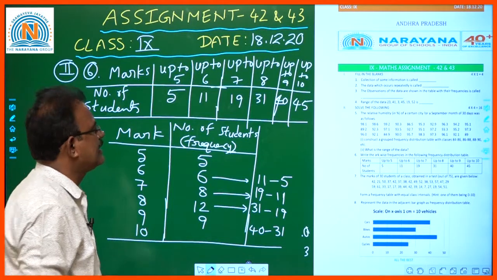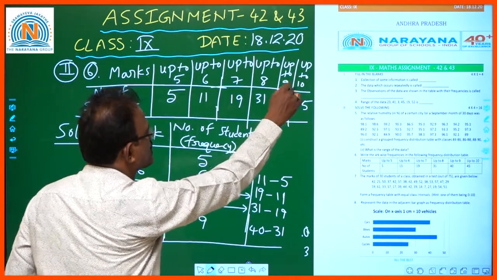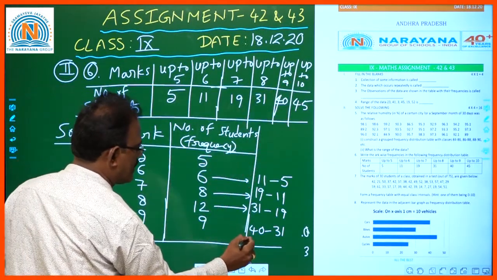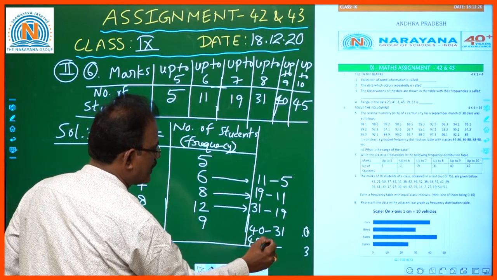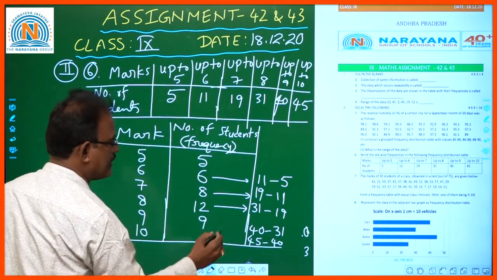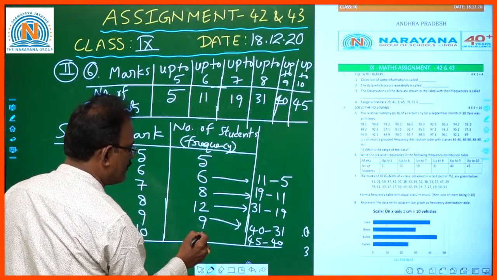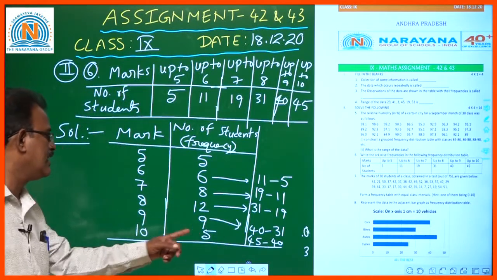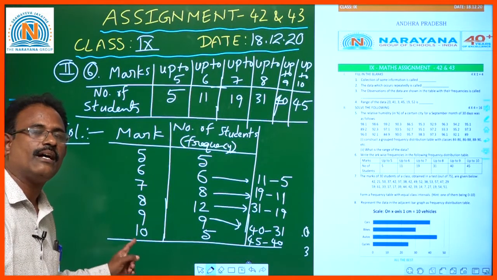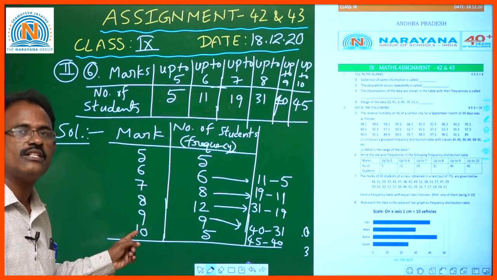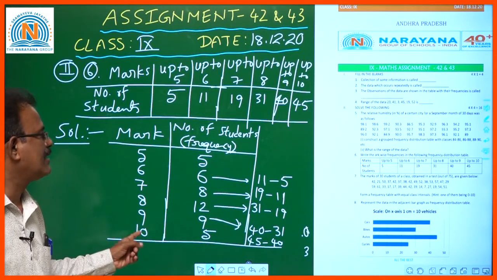Okay, then up to 10 marks, 45. But up to 9, 40 students are there. So if you subtract 40 from 45, only 5 students scored 10 marks.